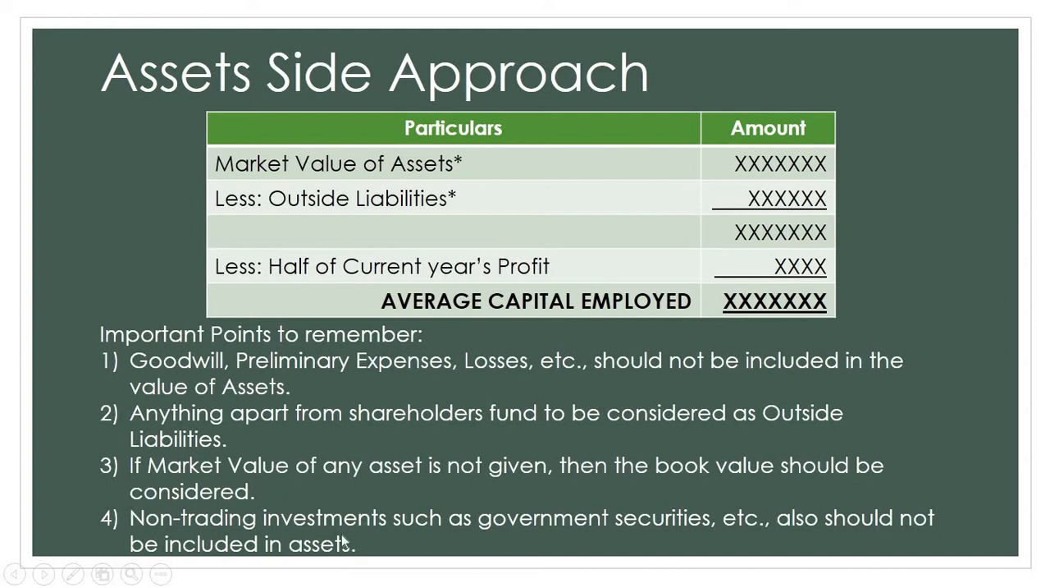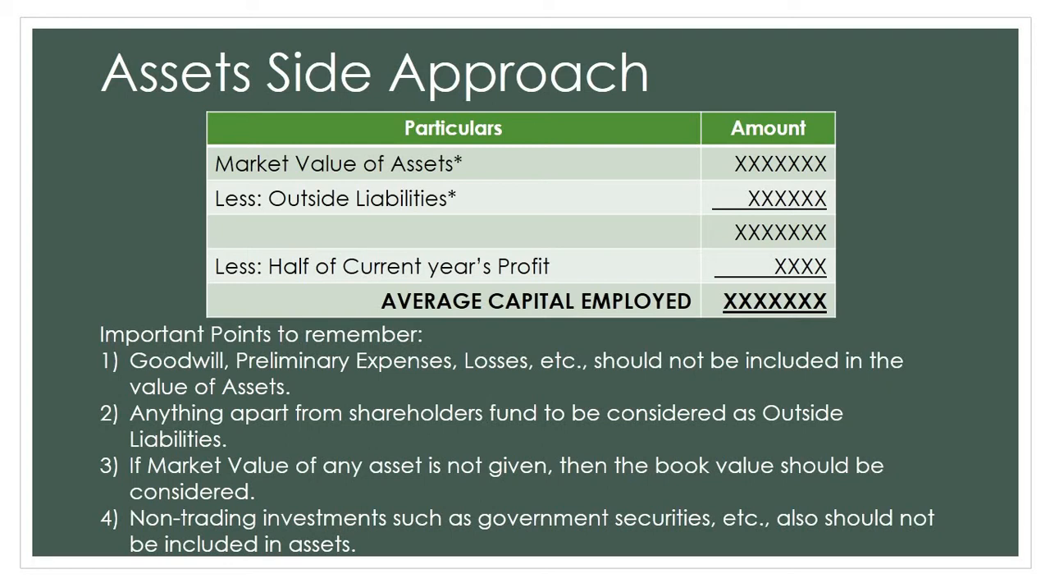Now this is about outside liabilities. Anything apart from shareholders fund is to be considered as outside liabilities. So we are going to leave out shareholders fund, and apart from shareholders fund, we are going to take everything else as outside liabilities. What forms the part of shareholders funds, guys? Equity shares, preference shares, reserves and surplus, P&L account profit. So we are not going to consider those aspects, that is equity shares, preference shares, reserves and surplus, or P&L account surplus. Everything else we are going to consider as outside liabilities.